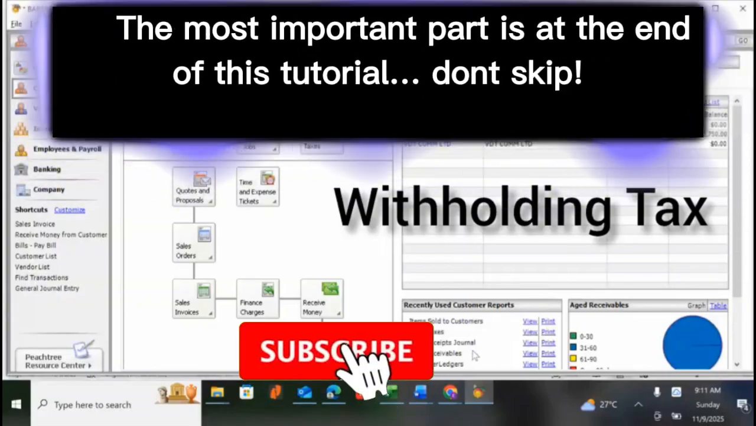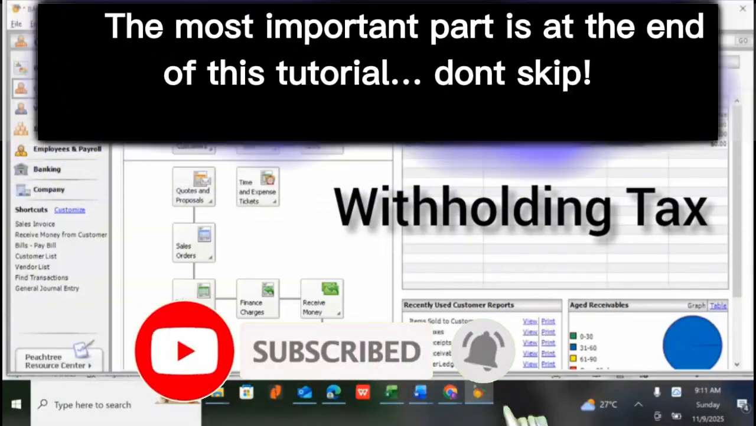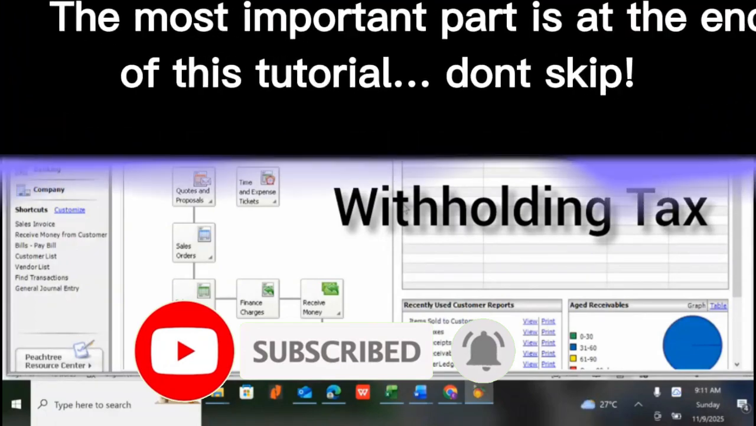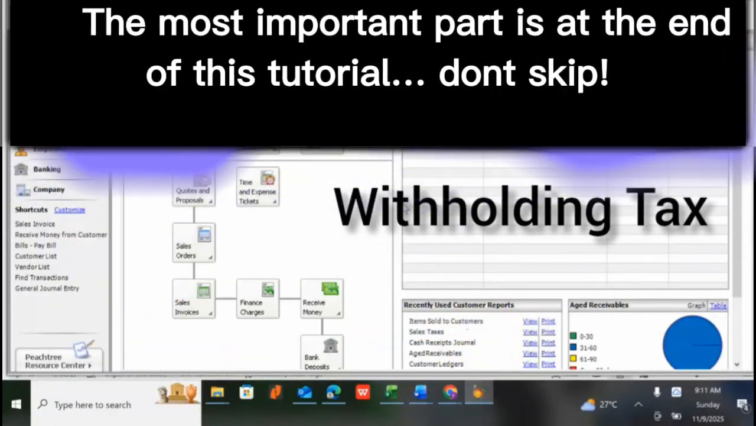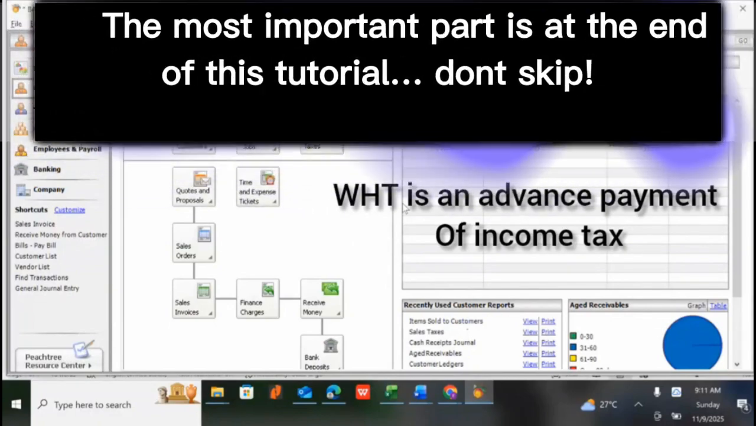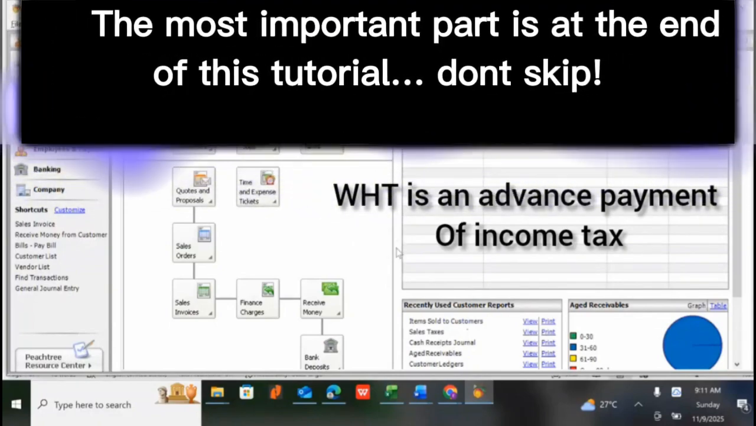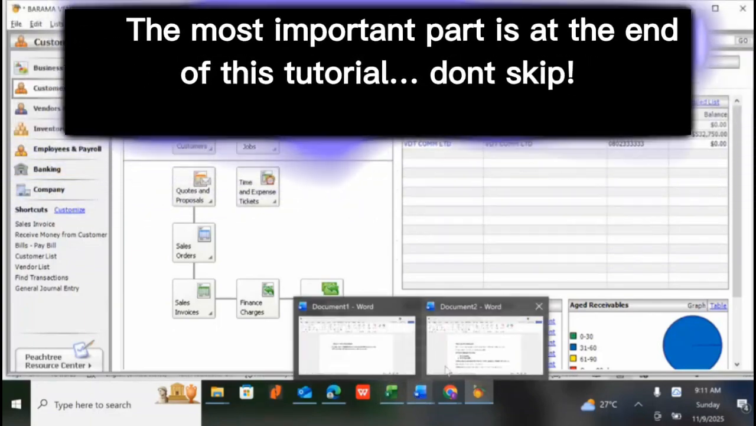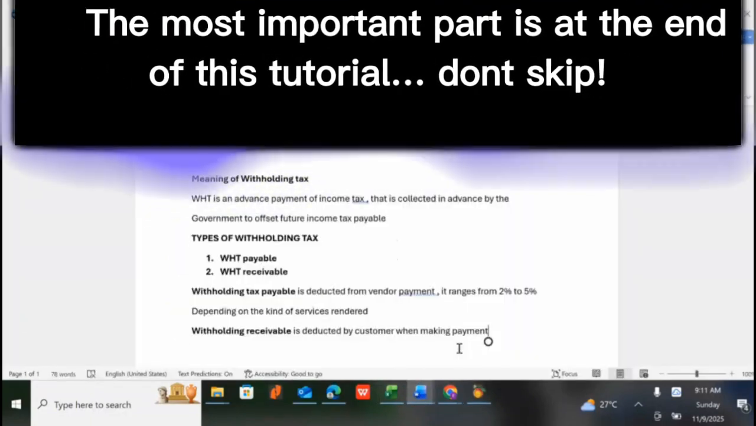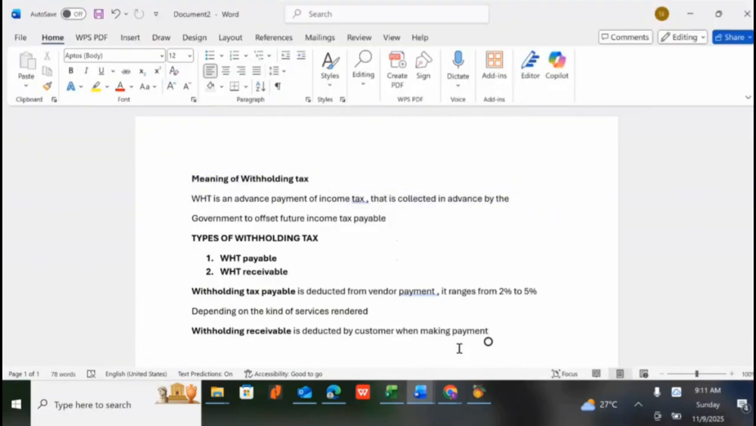Hello guys, we'll be looking at the topic withholding tax. We cannot post anything about withholding tax, we cannot do anything about withholding tax without first knowing the meaning, because it's not everybody that really understands that word withholding. So we need to shed more light on the meaning of withholding tax, and that is why I have this note with me here on the screen.